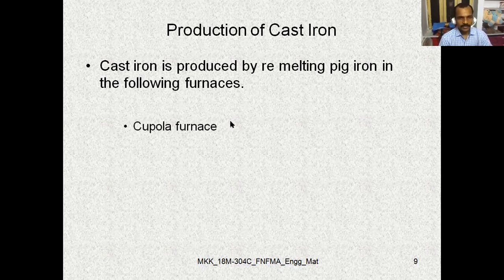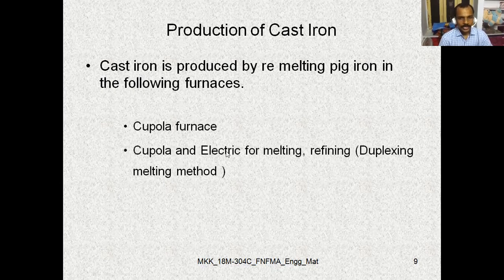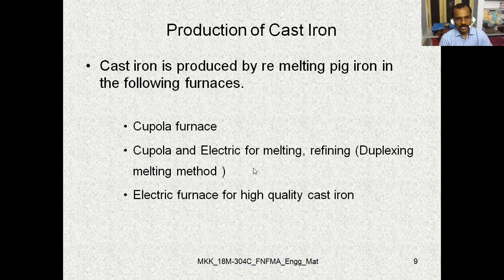Let us see. First is cupola furnace, second cupola and electric furnaces for melting, not only melting, for refining, nothing but duplexing melting method. So the refining method is known as duplexing melting method, the remelting. So coming to the electric furnace for high quality cast iron. So cupola is widely used in foundries.